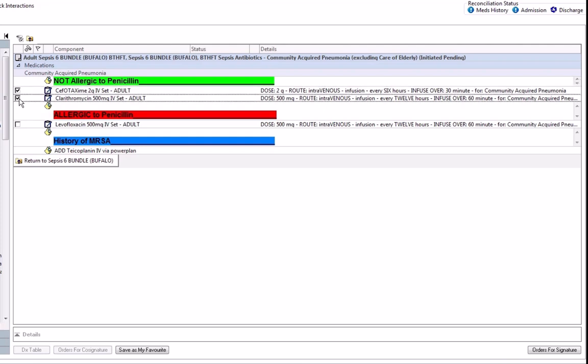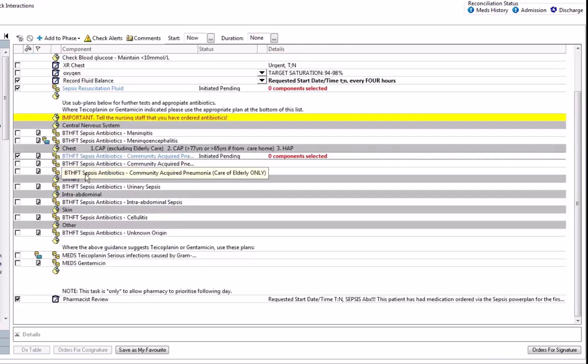So my patient is not allergic to penicillin, and I'm considering a community-acquired pneumonia, so I would tick on the boxes. This will also generate your prescriptions on the prescription chart. So it saves you time. You don't have to go in individually and prescribe all of these components one by one.